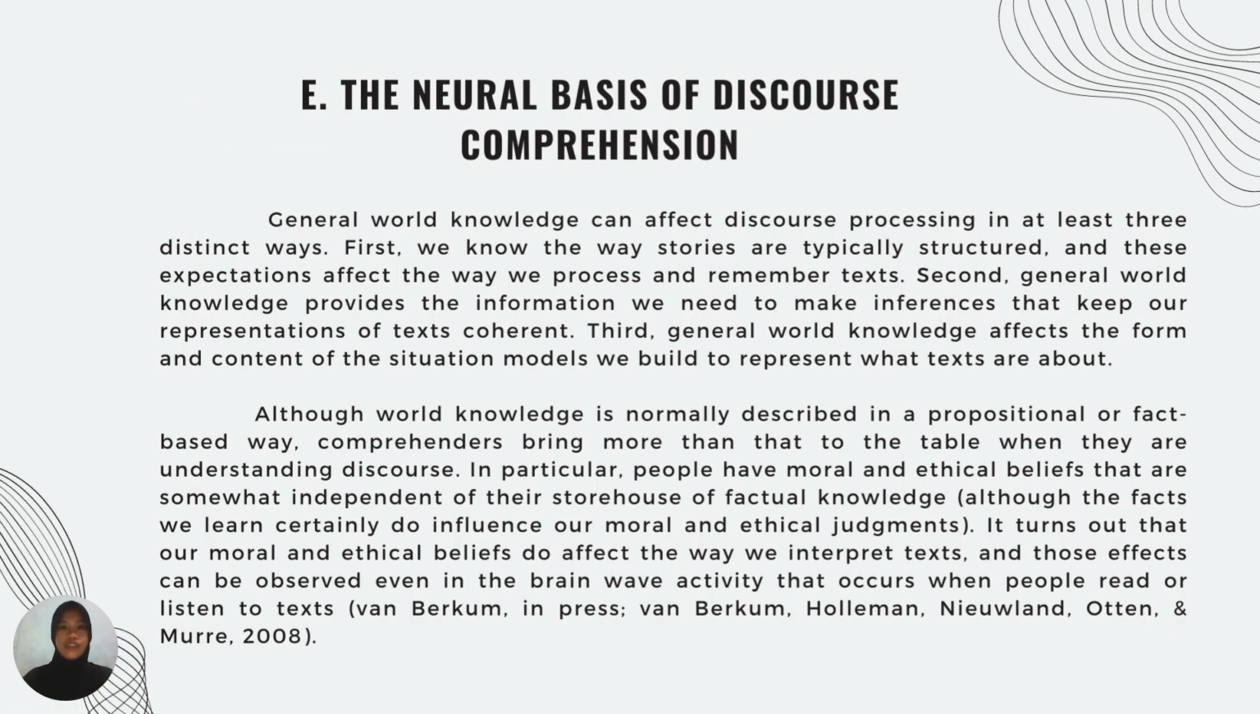And the last is about the neural basis of discourse comprehension. General world knowledge can affect discourse processing in at least three distinct ways. First, we know the way stories are typically structured, and this expectation affects the way we process and remember text. Second, general world knowledge provides the information we need to make inferences that keep our representation of text coherent. And third, general world knowledge affects the form and content of the situation model we build to represent what texts are about.